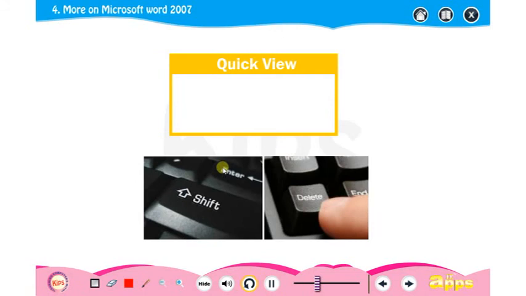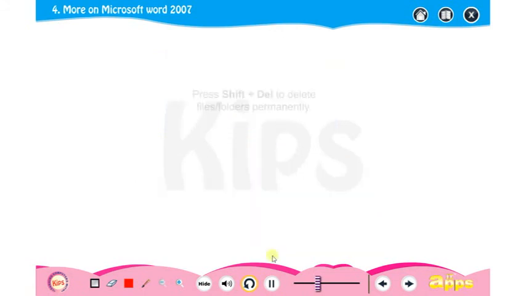Students, do you know that we can press Shift plus Delete to delete files or folders permanently?